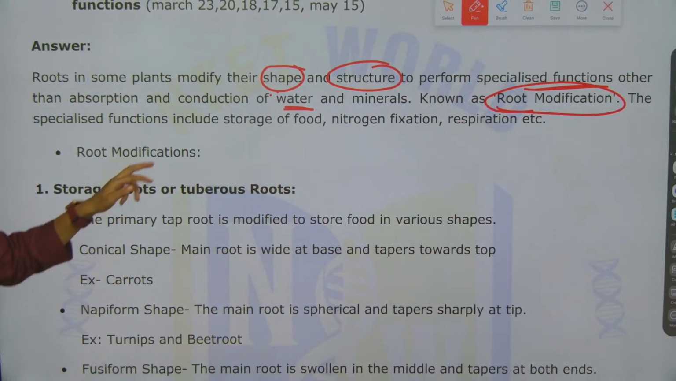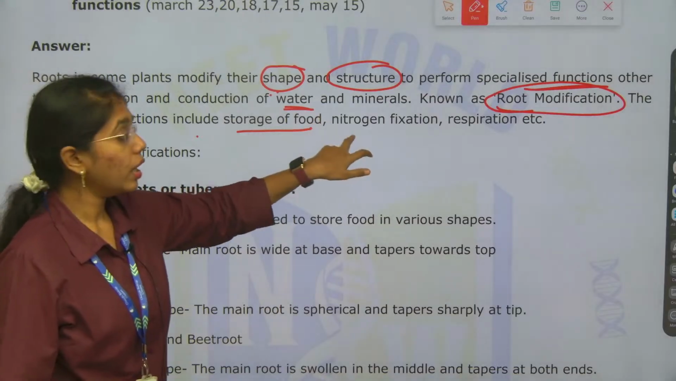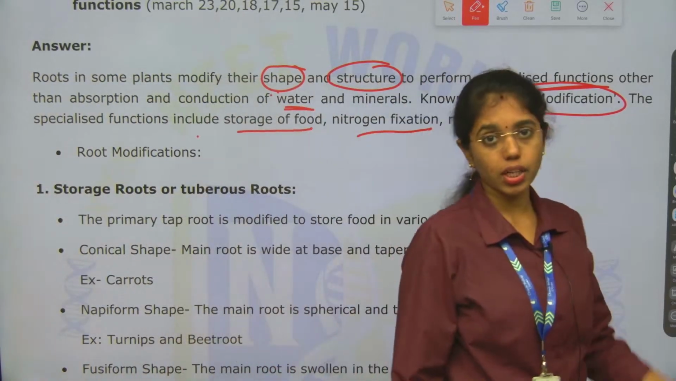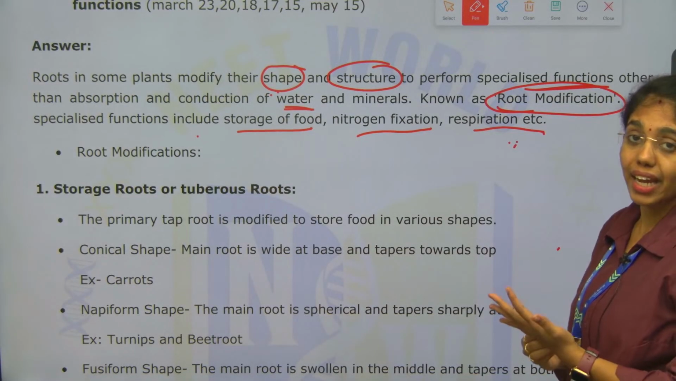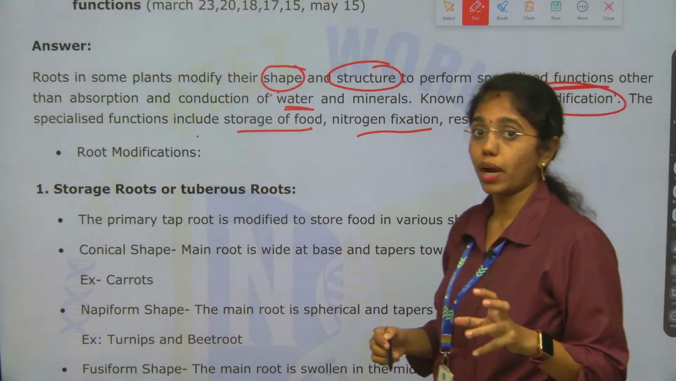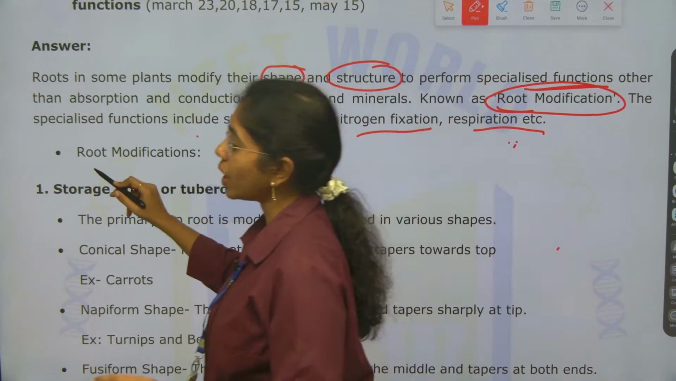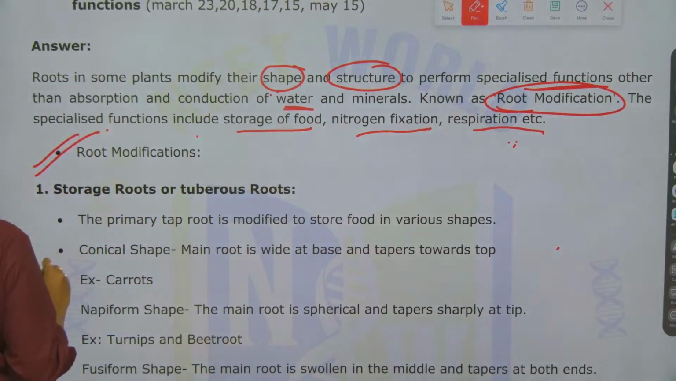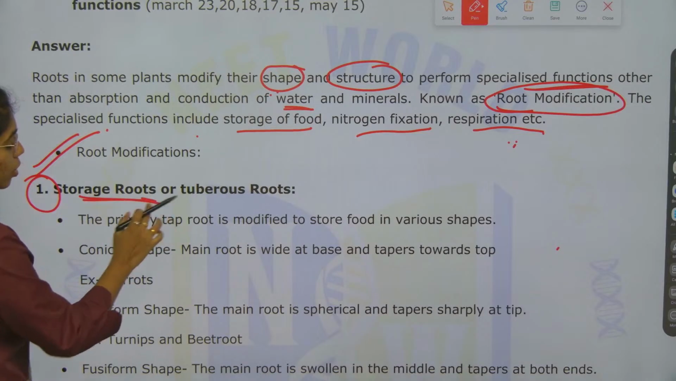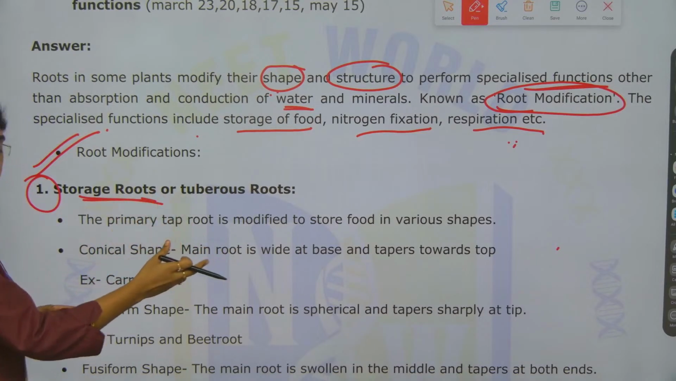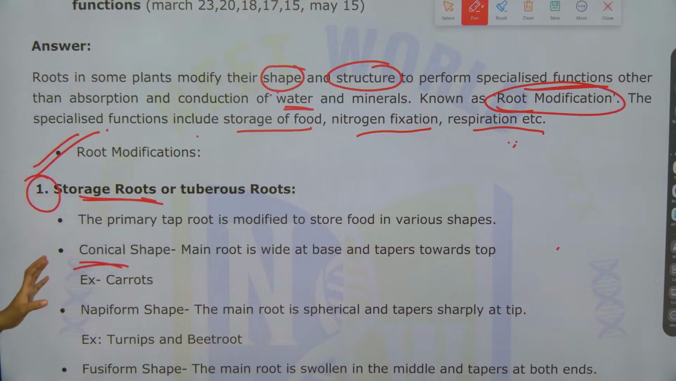The specialized functions include storage of food, nitrogen fixation and respiration, etc. Only 3 of them are given here, but there are a total of 6 to 9 root modifications that you have to remember. And when you are describing each root modification, what do you have to mention? The actual definition of that particular type of root modification, how the root is modified, and lastly examples of that root modification are important. So, clear with the introduction of root modification, ma? Now, the types of root modifications.